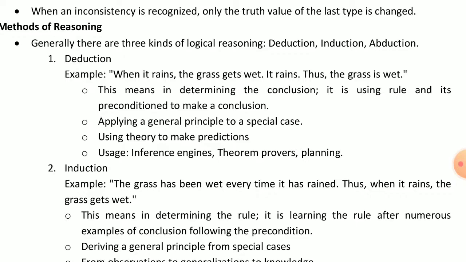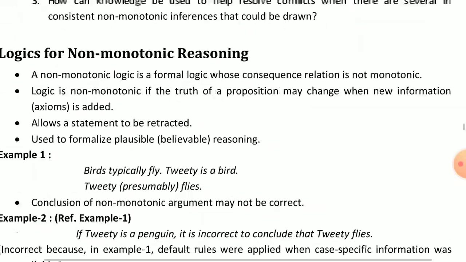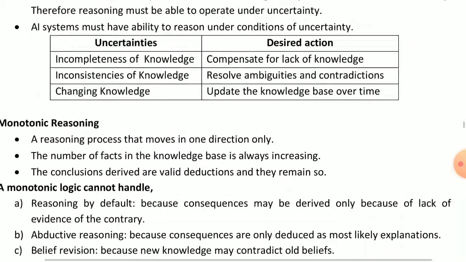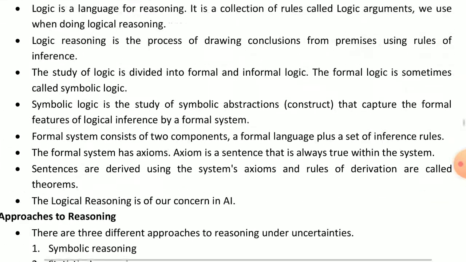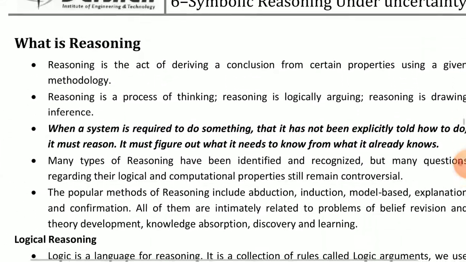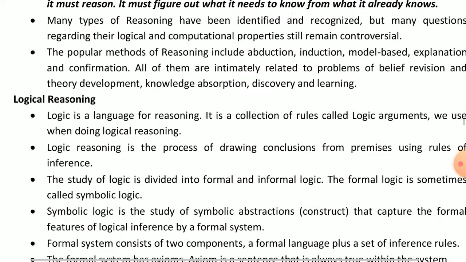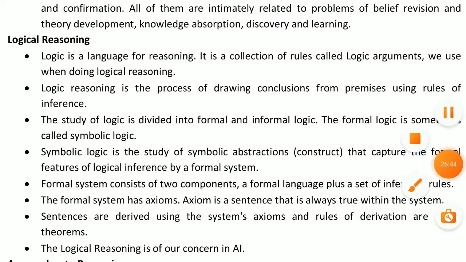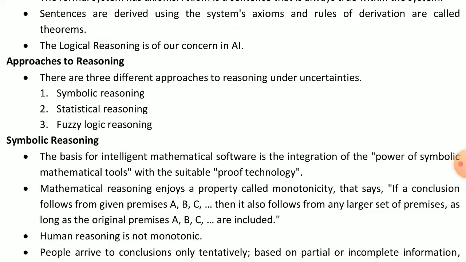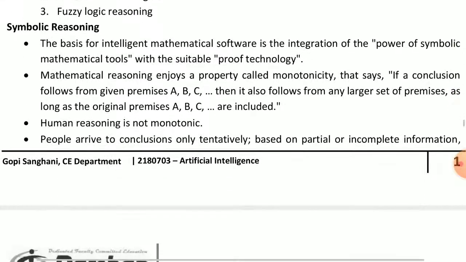Here our unit number 4 is completed. Now I will revise unit number 4. Okay, first I started the topic reasoning, its definition, its example. Then I started logical reasoning. Then we learned the different approaches to reasoning. There are three basic approaches used. First is symbolic reasoning, second is statistical reasoning, and third is fuzzy logic reasoning. So I started with the first type, symbolic reasoning.